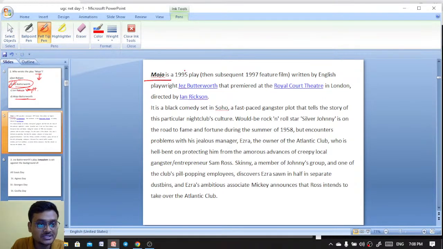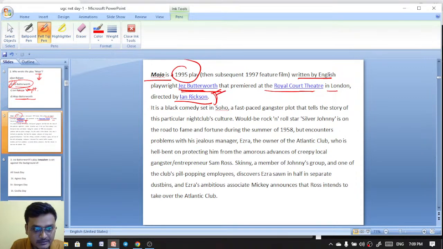Mojo is a 1995 play written by the English playwright J.H. Butterworth, also known as Jeremy Butterworth, that premiered at the Royal Court Theatre in London, directed by Ian Rickson. It was directed by Ian Rickson, whereas it was written by Jeremy Butterworth. And Mojo is a black comedy.